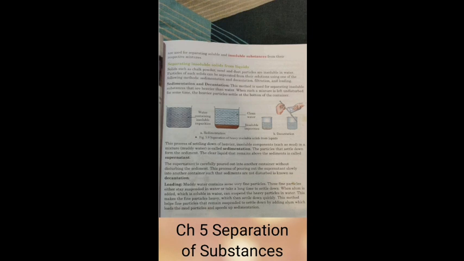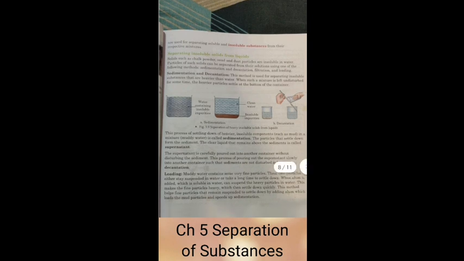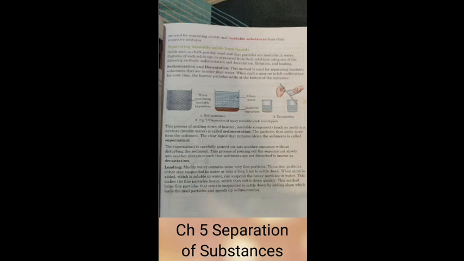The process by which these heavier particles settle down at the bottom, the impurities, is called sedimentation. This depends upon the weight of the particles again. The particles which have settled down are called sediment, and the liquid which comes on the top, which would be almost pure, is called supernatant.